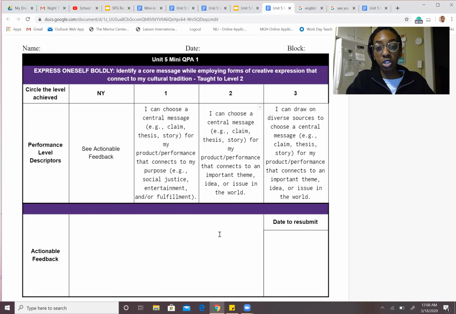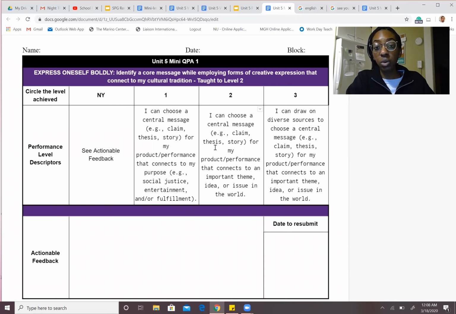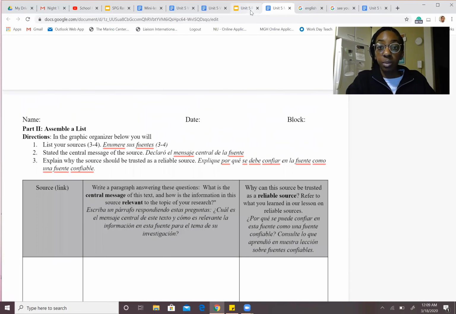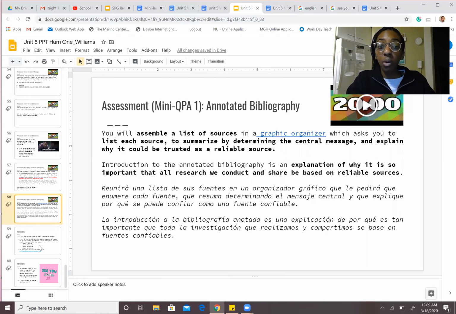And on this last page, you are trying to aim for a 2, that you are able to choose a central message for your product or performance that connects to an important theme, idea, or issue in the world. So you want to get a 2, which is you meeting mastery, showing that you do understand the skill of pulling out a central message and choosing one, okay? So that is your QPA. And again, if you have any questions, comments, or concerns, you're more than welcome to email me or email your specific teacher as well.